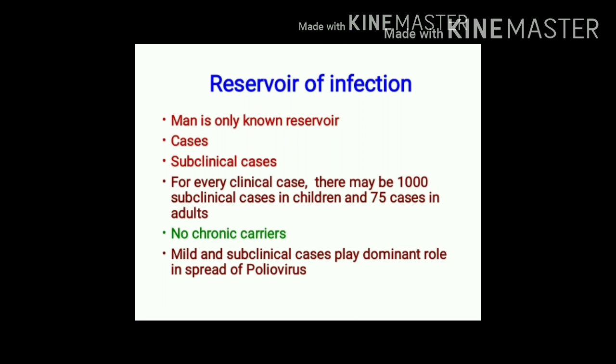In case of children, for every clinical case, there can be 1000 subclinical cases. Whereas in case of adults, for every clinical case, there can be 75 subclinical cases. Do we find chronic carriers in poliomyelitis? No. Like we can find chronic carriers in typhoid fever, we won't get chronic carriers in poliomyelitis. Now, what type of cases play a major role in transmission? It is mild cases or subclinical cases which play an important role in transmission of polio.